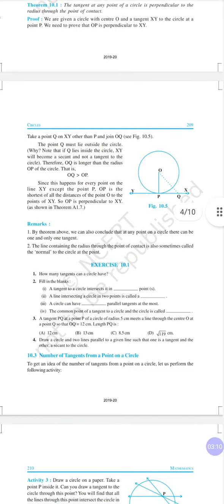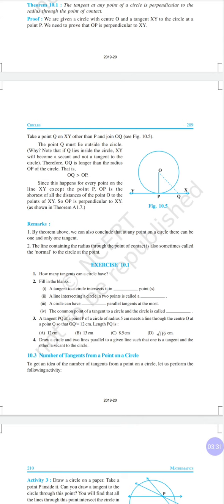Now let's move to the exercise. Here the first question says, how many tangents can a circle have? Infinite tangents are possible. A tangent to a circle intersects it in how many points? One point. A line intersecting a circle in two points is called a secant.